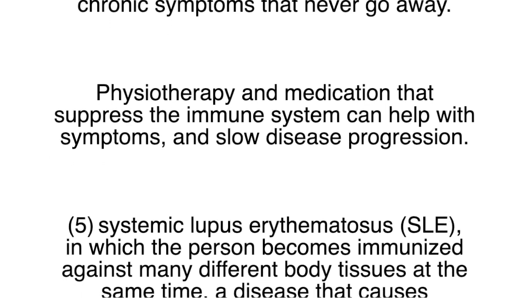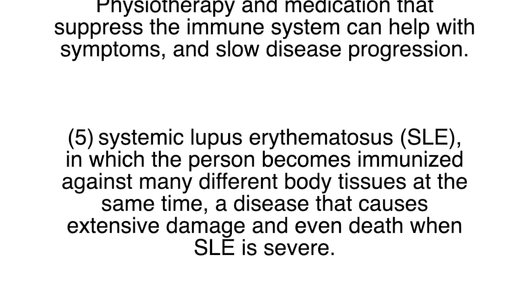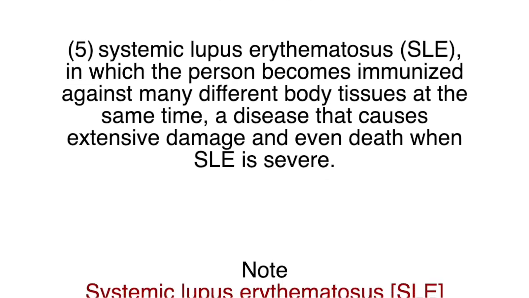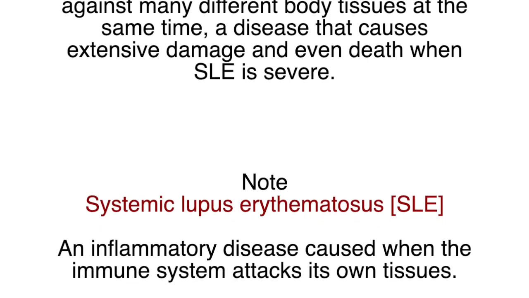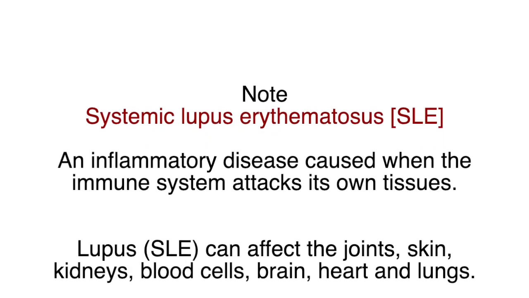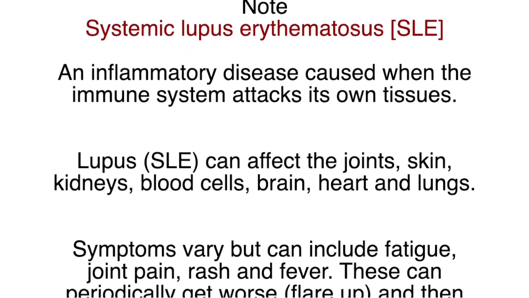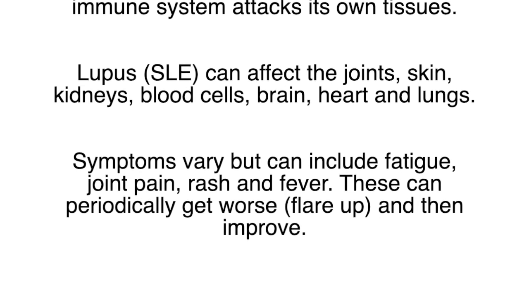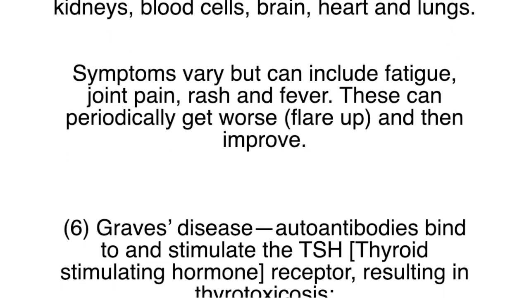5. Systemic lupus erythematosus, in which the person becomes immunized against many different body tissues at the same time, a disease that causes extensive damage and even death when SLE is severe. SLE is an inflammatory disease caused when the immune system attacks its own tissues. Lupus, that is the other name for SLE, can affect joints, skin, kidneys, blood cells, brain, heart, and lungs. Symptoms vary but can include fatigue, joint pain, rash, and fever. These can periodically get worse, that is flare up, and then improve.